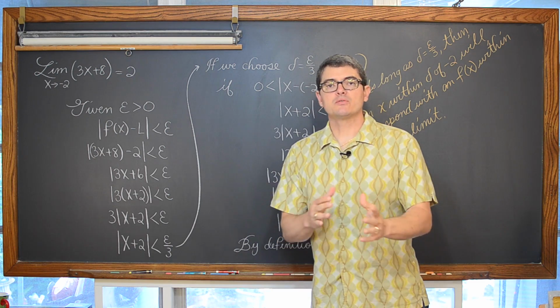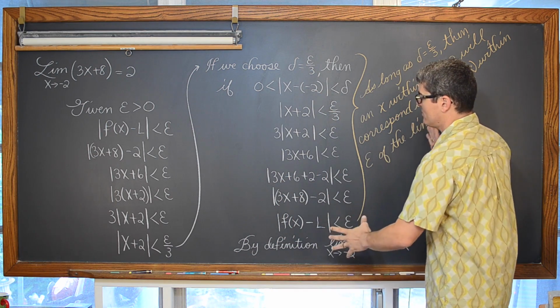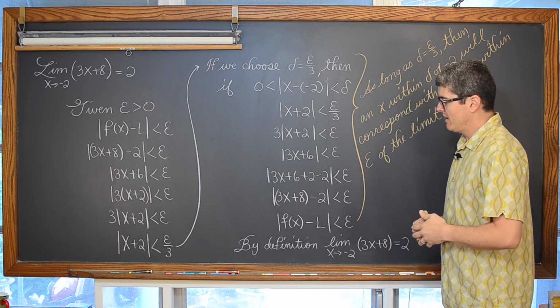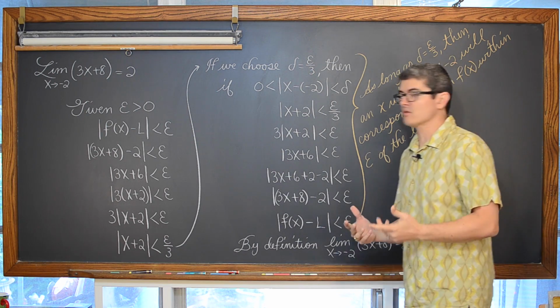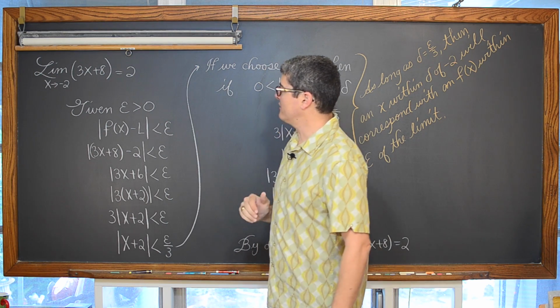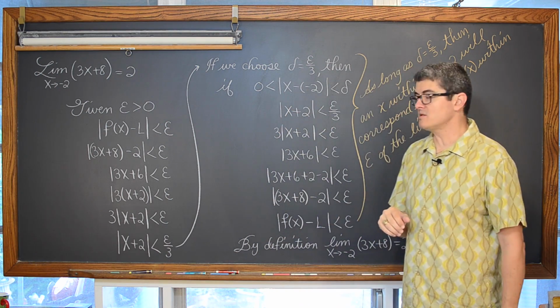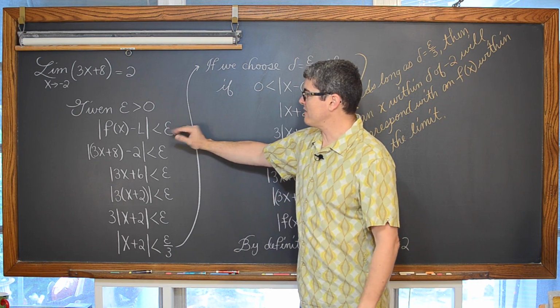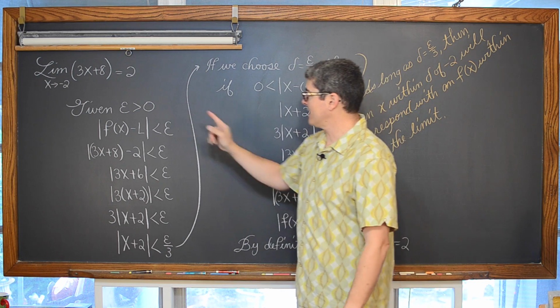So before we move on to those last two examples, I wanted to show you how I initially did all of these proofs. And it did kind of bother me the way this worked. We would take our limit statement, find the limit, again say that given that epsilon is greater than 0, start with our preliminary scratch work. The absolute value of f of x minus L is less than epsilon.